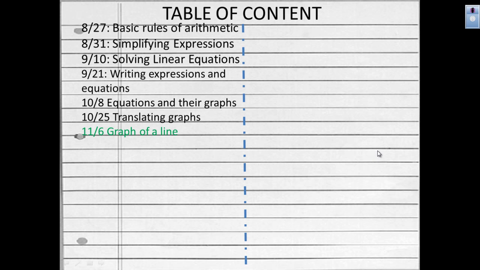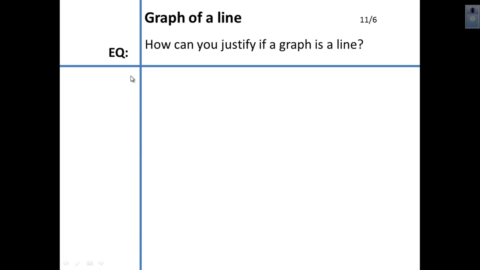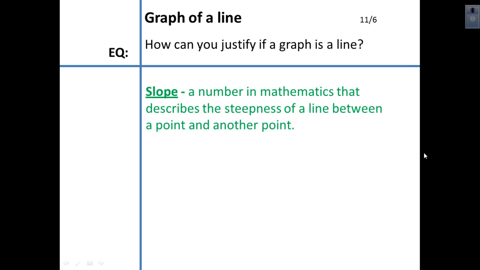So this is the table of contents. We're adding graph of a line to our notes. The essential question that we want to answer is how can you justify if a graph is a line? And we can't say that it looks like a line or is straight, therefore it's a line. We're going to learn several properties of a line in this unit, and we'll be able to justify it mathematically.